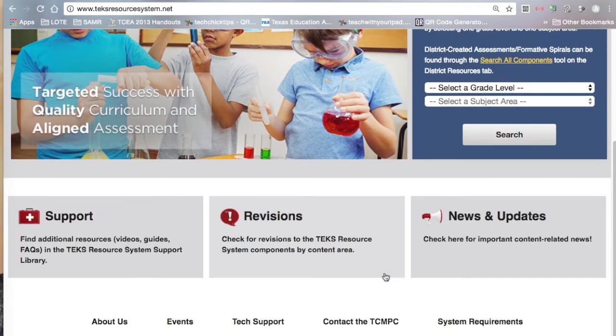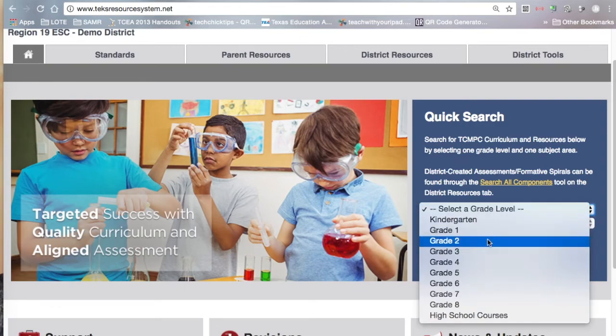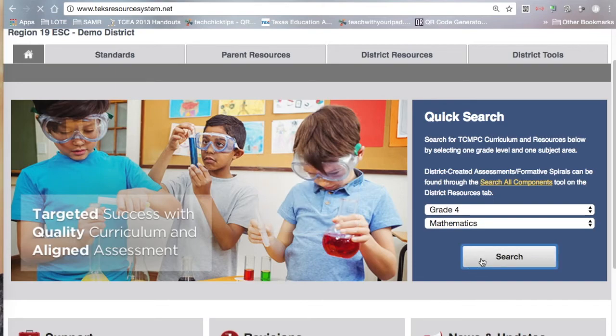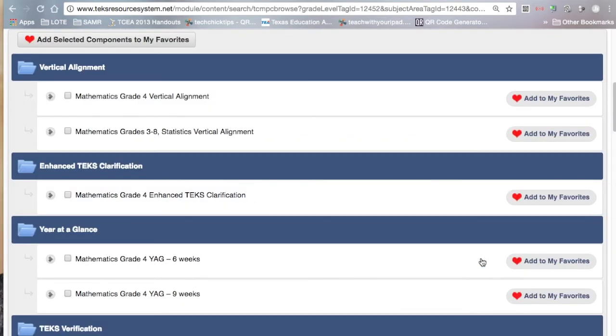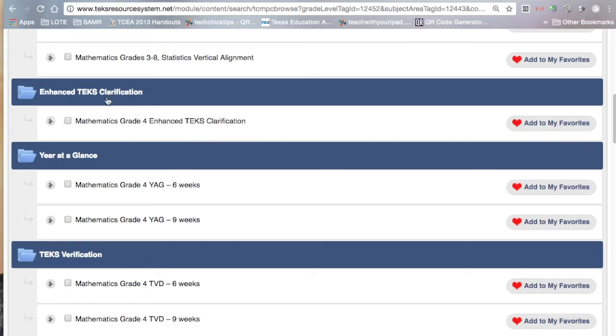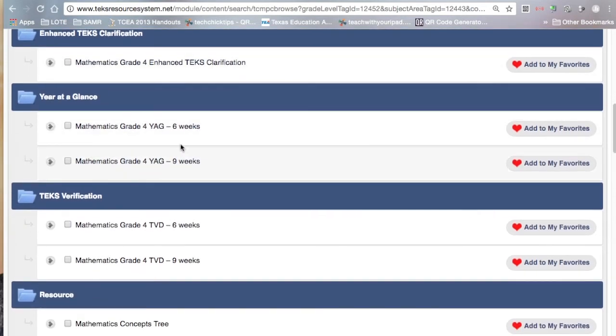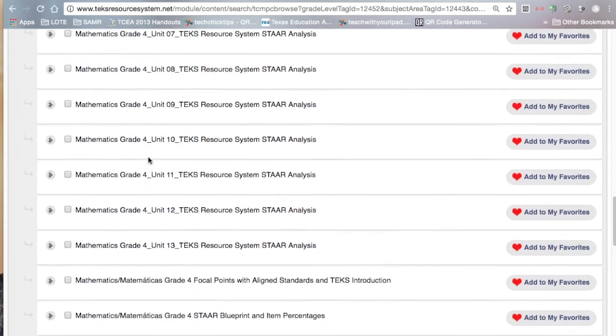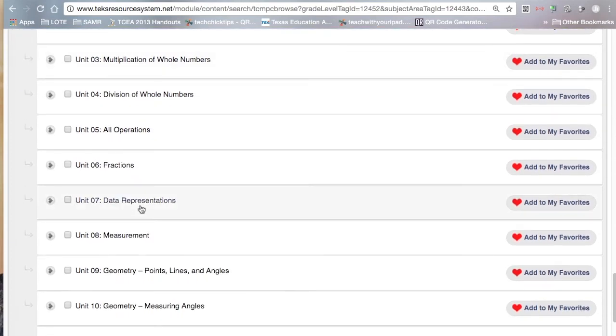So this is really the basic navigation of the TEKS resource system. Once again, all of your documents can be found just in that quick search. Some of the most important documents that you might be looking at are a vertical alignment, the enhanced TEKS clarification for mathematics, your year at a glance, the TEKS verification document, your resources, and then the instructional focus documents are down here.